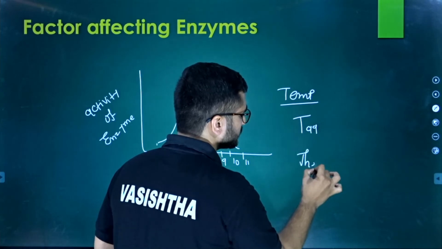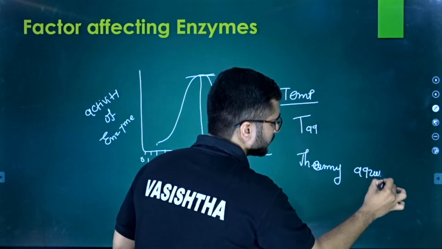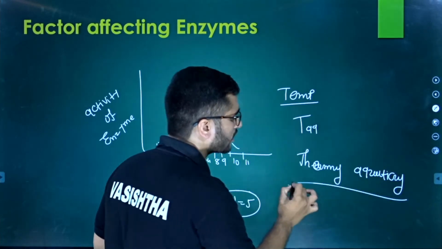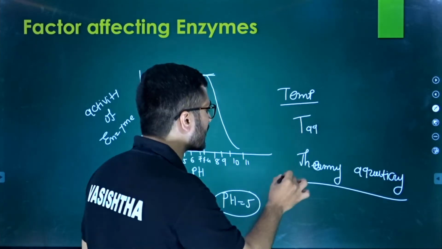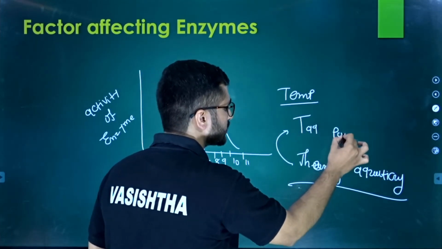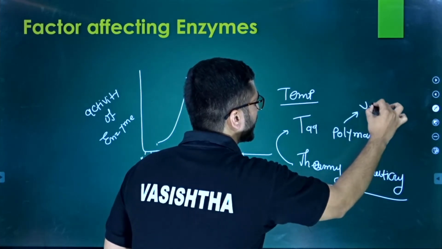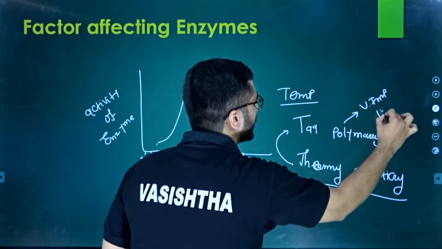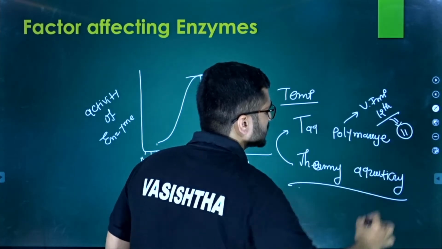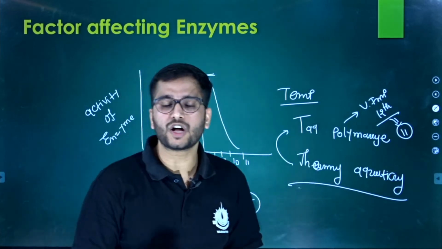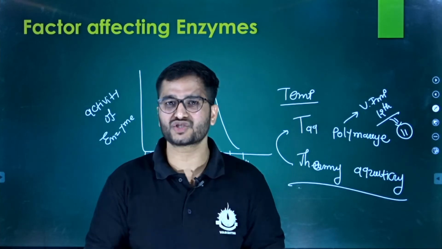One bacterium is Thermus aquaticus. Thermus aquaticus is the bacterium from which we get an enzyme, that is Taq polymerase. And that is a very important question, a very IMP question of standard 12, chapter number 11. Taq polymerase is used in procedures such as PCR, polymerase chain reaction.